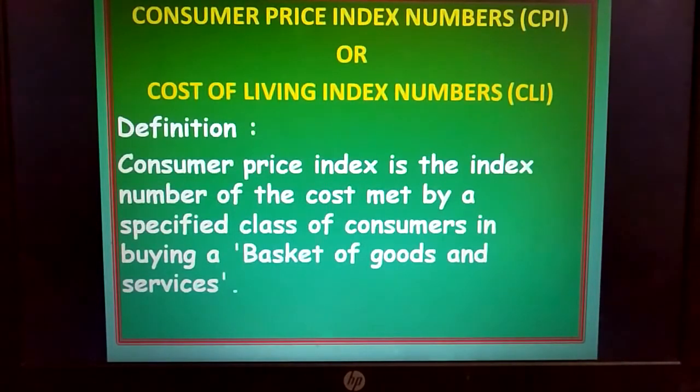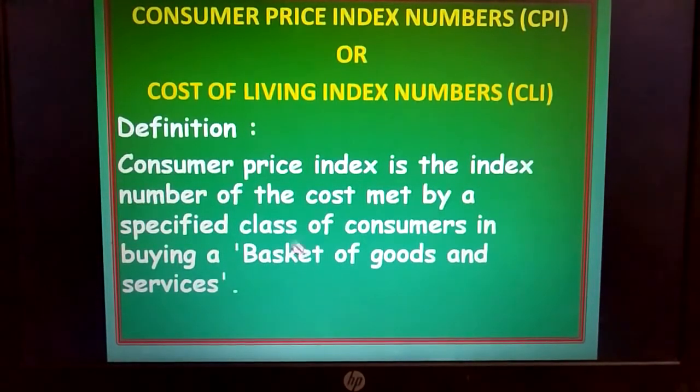So here, this definition is very important. Many times 2 marks and 1 mark questions have been asked based on this. What do you mean by consumer price index number? What is meant by cost of living index number? Define CPI, define CLI, something of that kind. So consumer price index number is the index number of what?